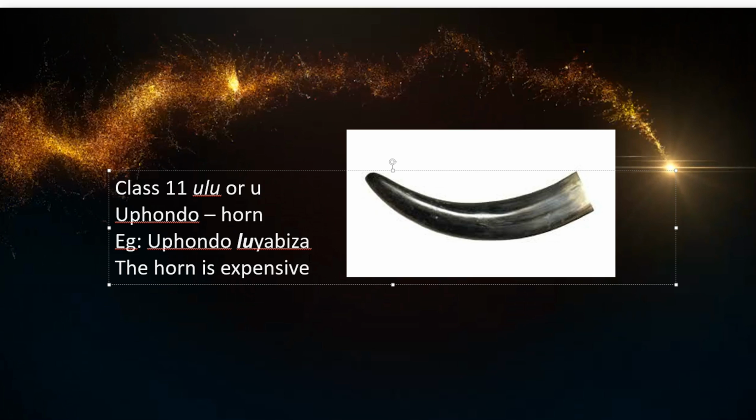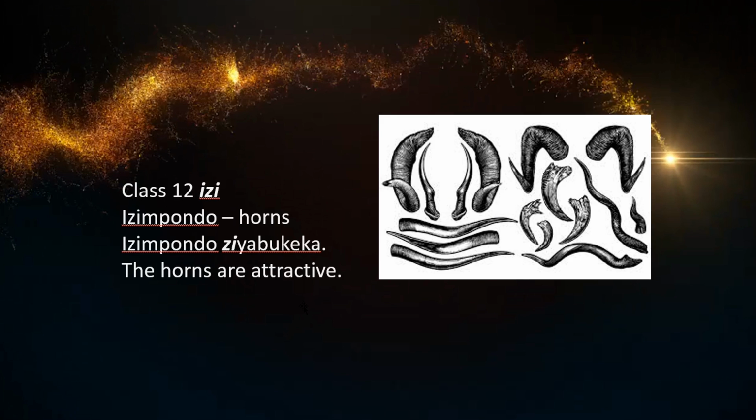So, if we say the horn is expensive, biza means expensive, so you're now taking the ulu of class 11, and you're going to add it to expensive. So, the horn is expensive becomes uphondo luyabiza.